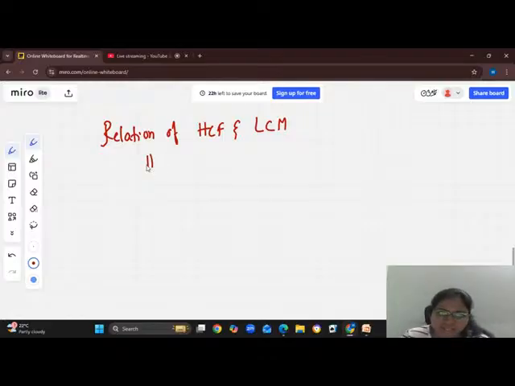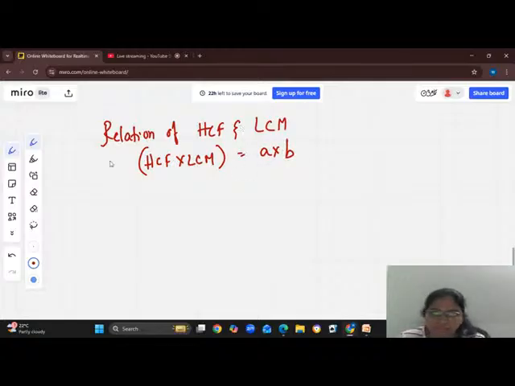Yes, HCF into LCM is equal to the product of two numbers. Sometimes they will give you HCF and LCM, and they will ask you to find the second number. Sometimes they give you numbers and LCM and ask you to find out HCF. So this type of question will also be asked in your MCQs most frequently.